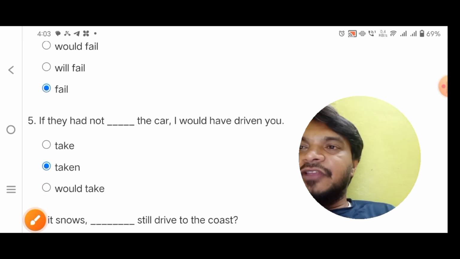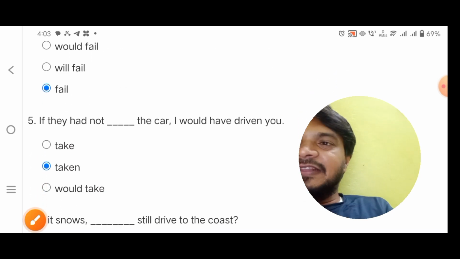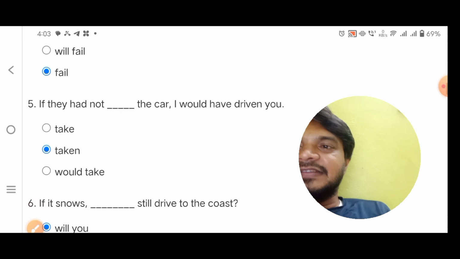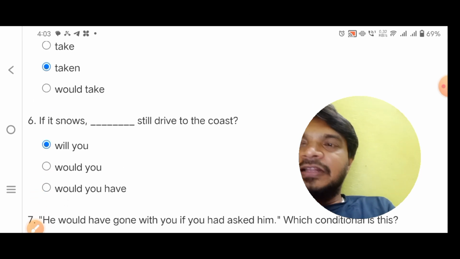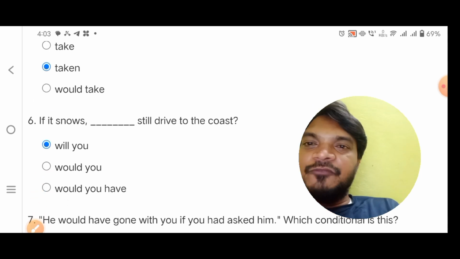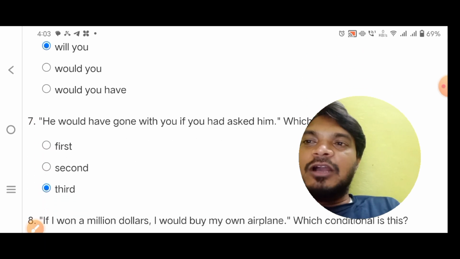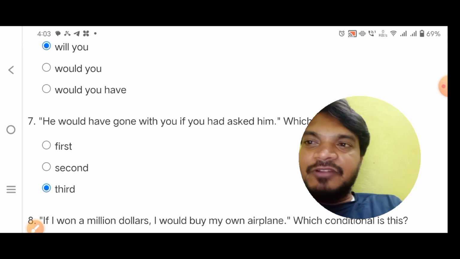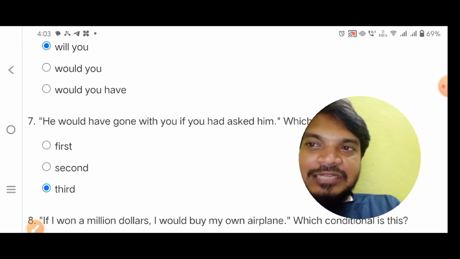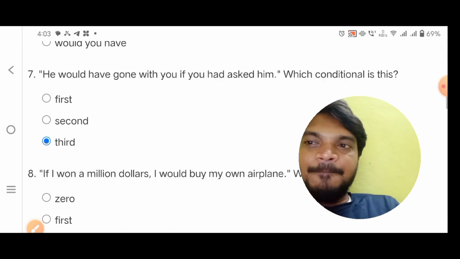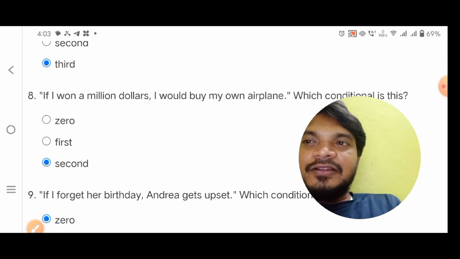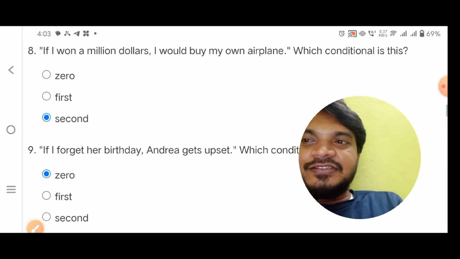Now check here, if they had not had plus V3, so simply you can write taken as the answer. If it snows, this is a present simple tense, the main clause should be future simple tense, that is will plus V1. Okay, fine. He would have gone, this is a conditional present perfect tense with a past perfect tense, that is a third condition, had plus V3. If I won $1,000,000, see here, this is a past simple tense, I would buy, this is a conditional present simple tense, so this is a second condition, imaginary condition.